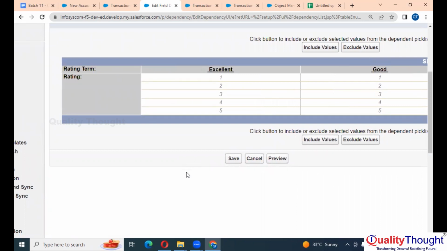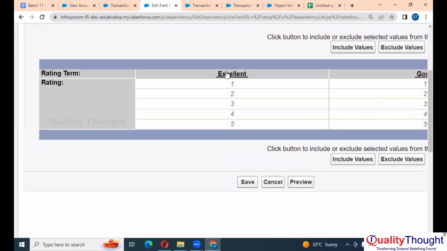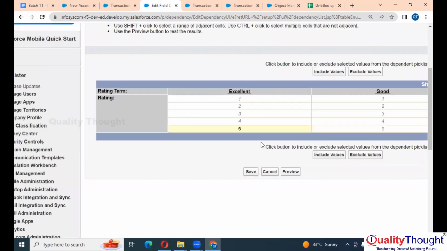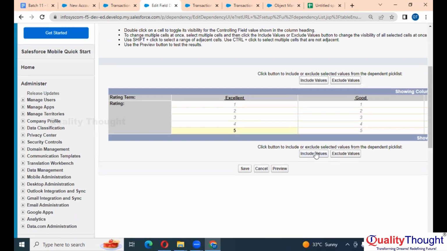Putting controlling and dependent is just not enough. You have to specify what should be the value to display when they select excellent. If they select excellent in rating term, which value should they be able to see in rating? For example, here in excellent, they can see 5, right? So click on 5, click on include value.